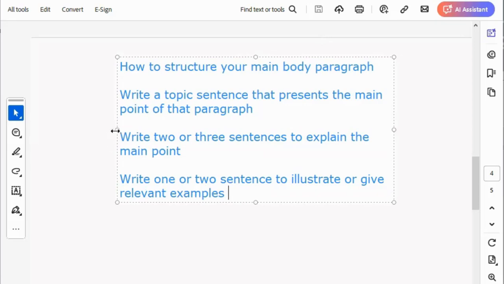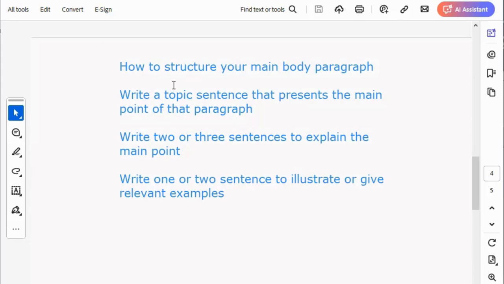Okay? So these are the things that you do when it comes to what? Constructing your paragraph. Topic sentence, explanation sentence, example presenting sentence. Those are the three types of sentences that should show up in your main body paragraph.